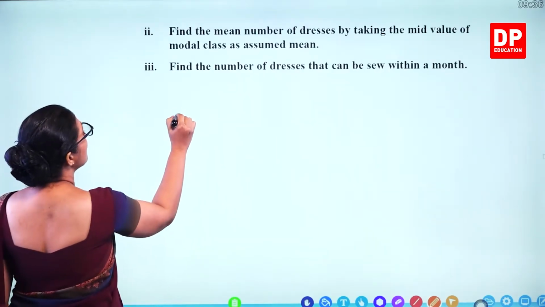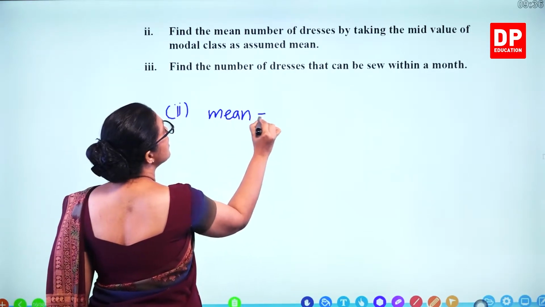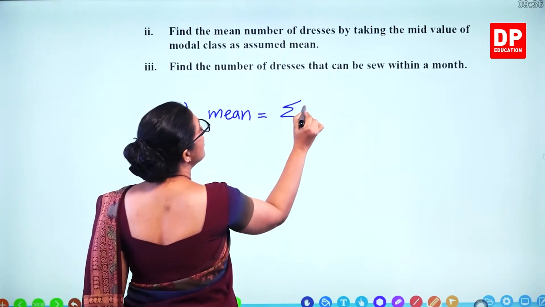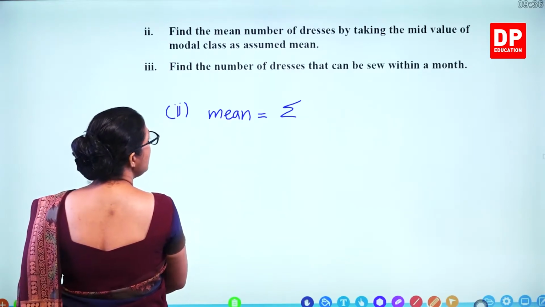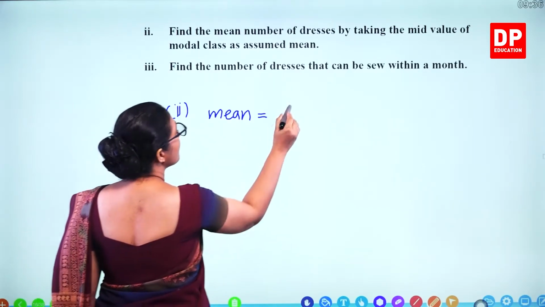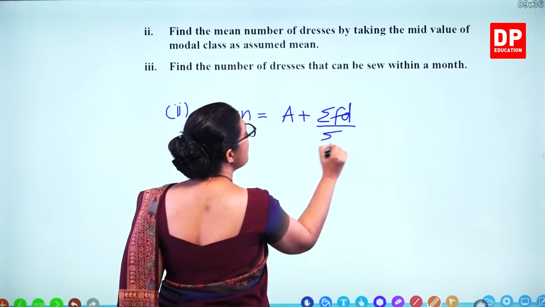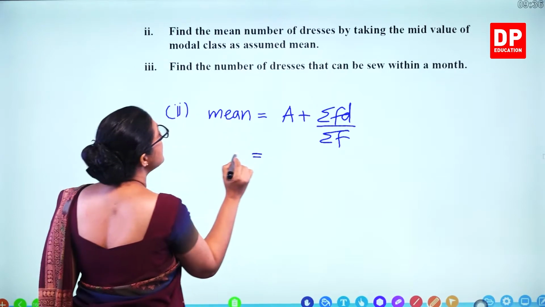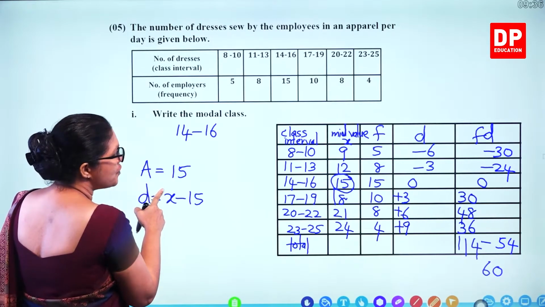So how do you find the mean value? We can calculate the mean. First you take the assumed mean plus sigma FD, the total of FD, divided by the total of frequencies. Assumed mean we took as 15.